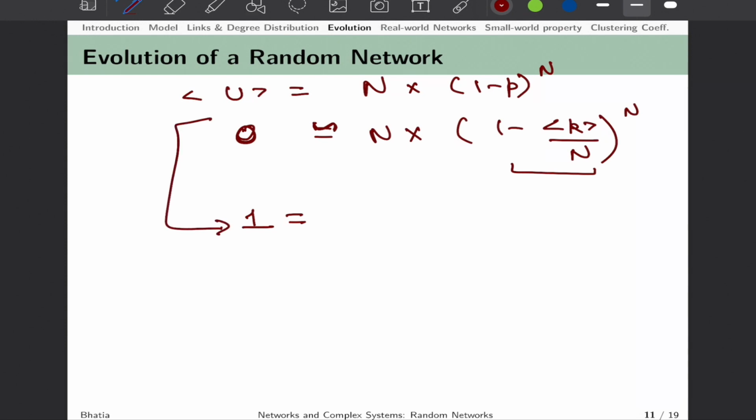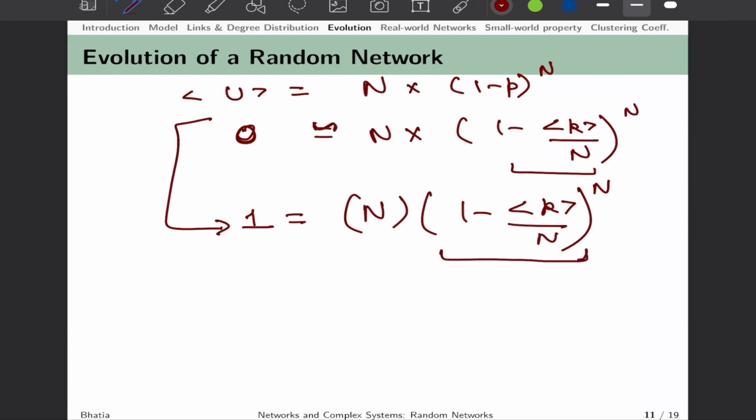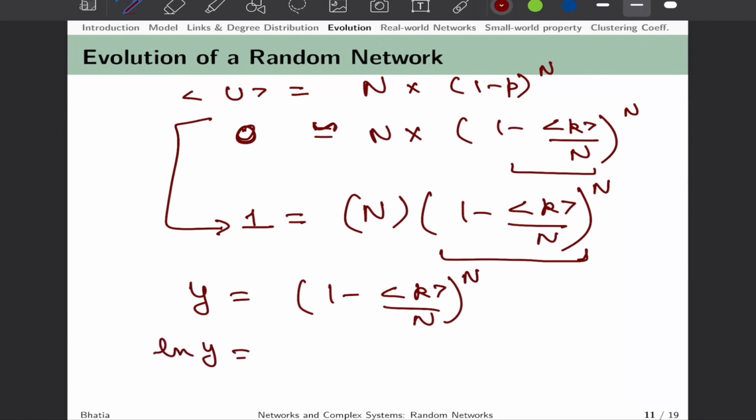So we will work out this derivation assuming that we are finding average k for average u equal to 1. So we can say that 1 equals n into 1 minus average k upon n raised to power n, and again we will simplify this. Let us say this is y, and y can be written as 1 minus k upon n to the power n, taking log on both sides.